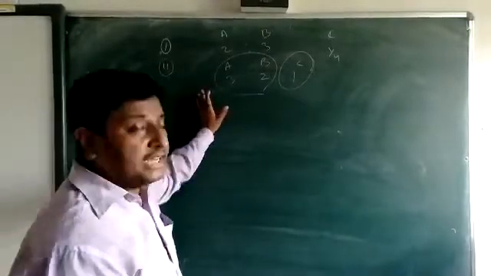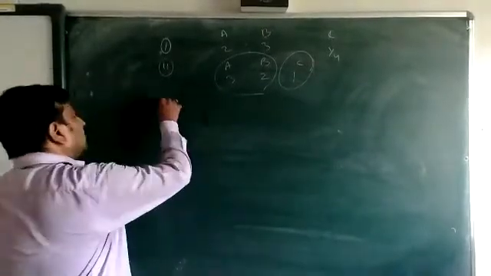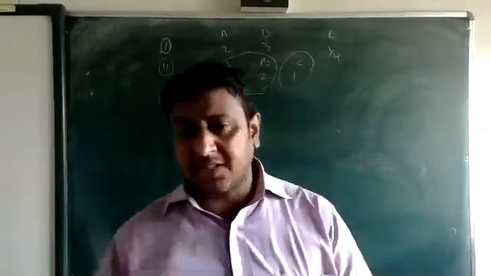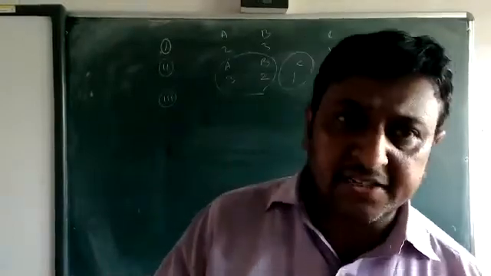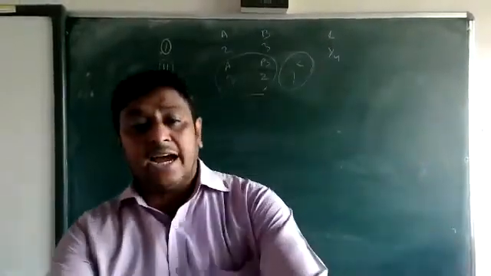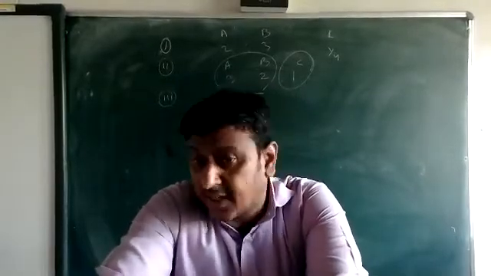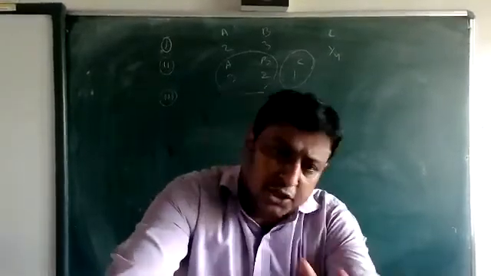Then at the time of death, these are all special situations. On the basis of that, partners will try to change their profit sharing ratio.